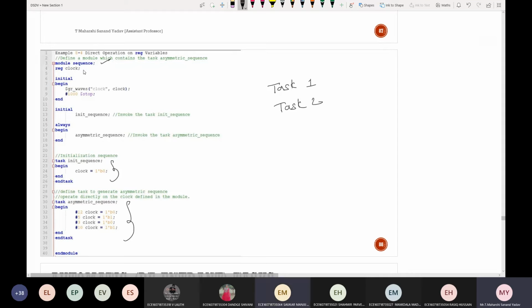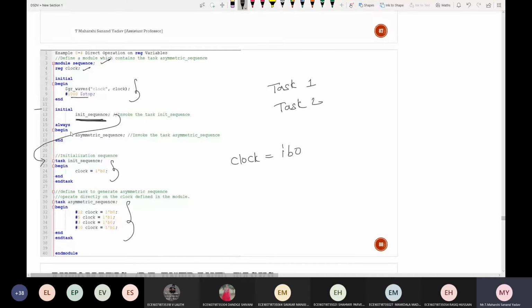So module sequence, register clock, initial begin, and here $GR wave, generate wave clock. After 1000 nanoseconds it will stop. Next, after entering into this particular line, which is nothing but initial, this particular task will be called, initialize sequence. Simply from here it will jump to line number 22, and what I'm doing is simply initializing the clock value to 1'b0.